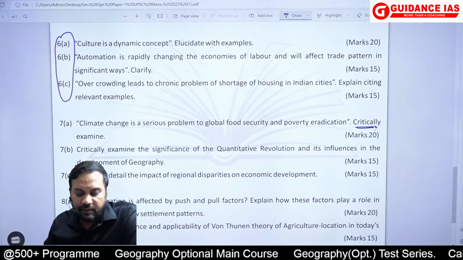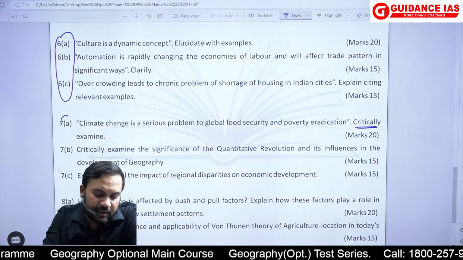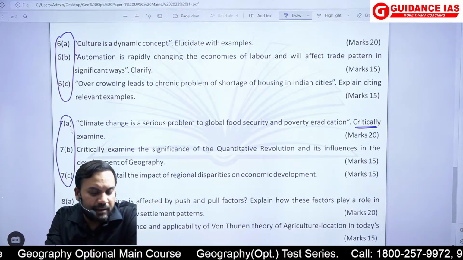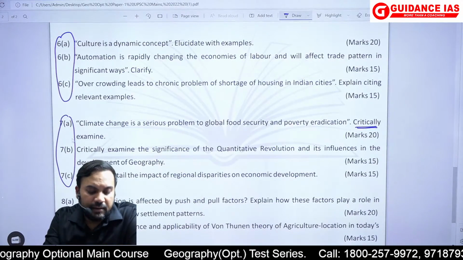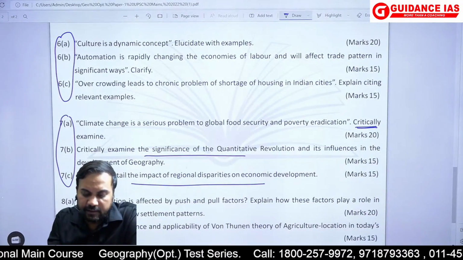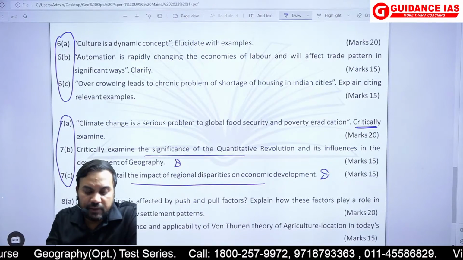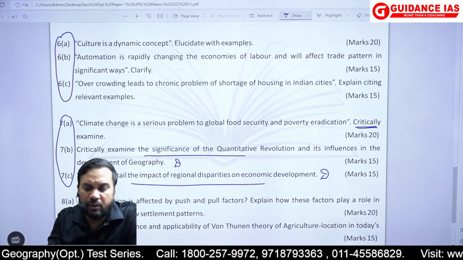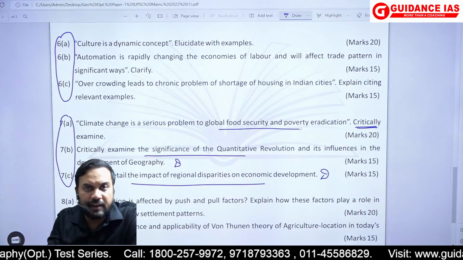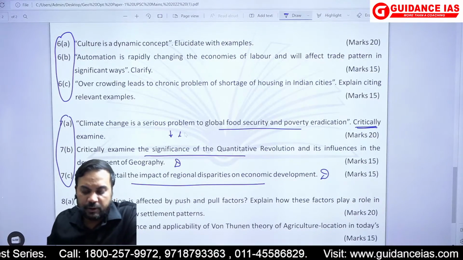Explain in detail the impact of regional disparities on economic development. So you can understand question number 7. Now if I calculate, there were some questions here which were direct, straight from the class itself. This question I had to frame. Although we have talked about global food security too, I would say that it was also a kind of direct question.